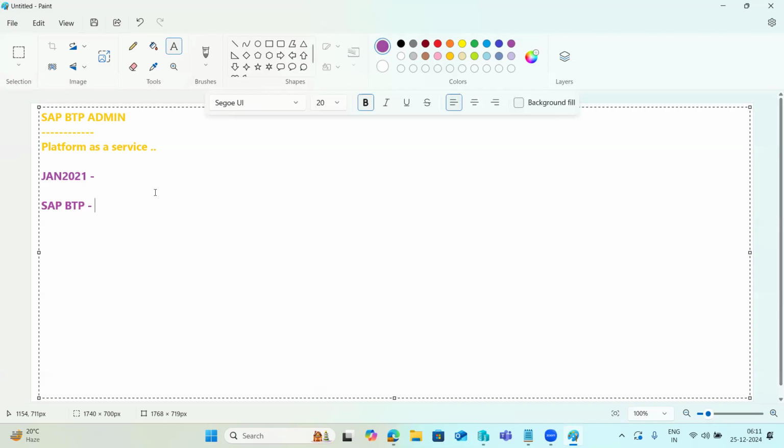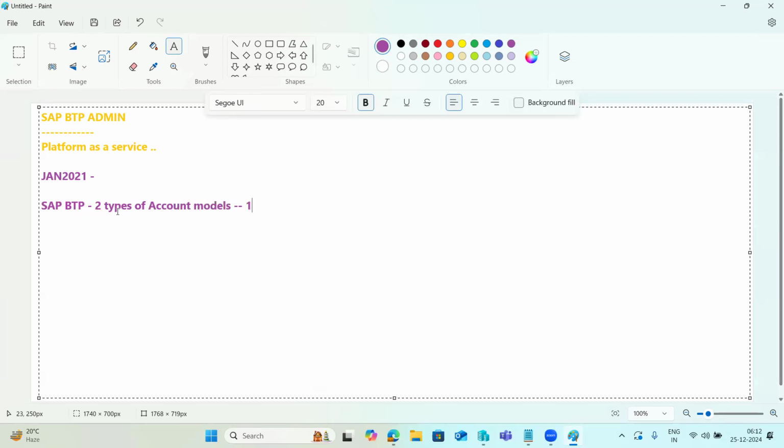In the form of global account, there are types of account models here. They will provide all the services into the global account. SAP BTP provides different types of global account: one is the enterprise account and the other is the trial account. So there are two types of account models we have here.